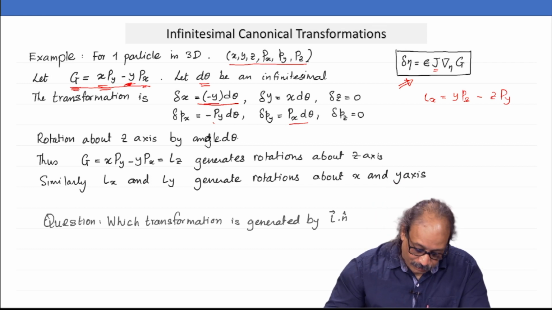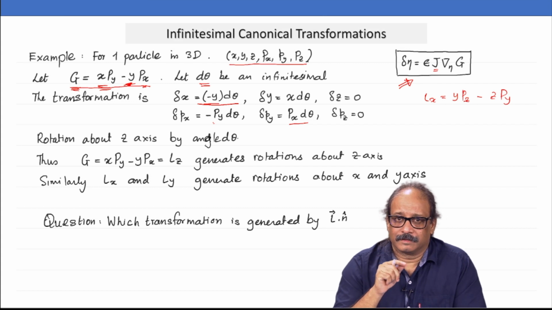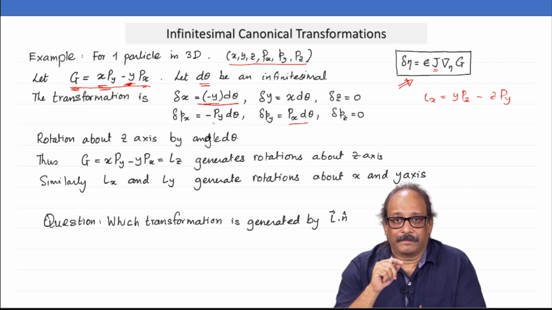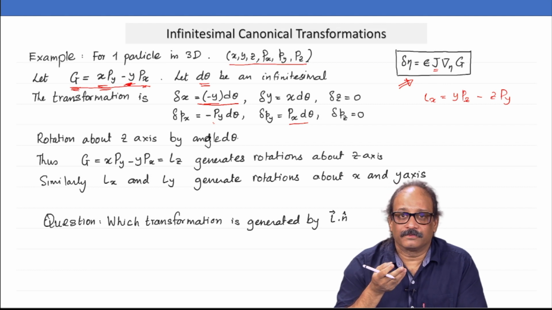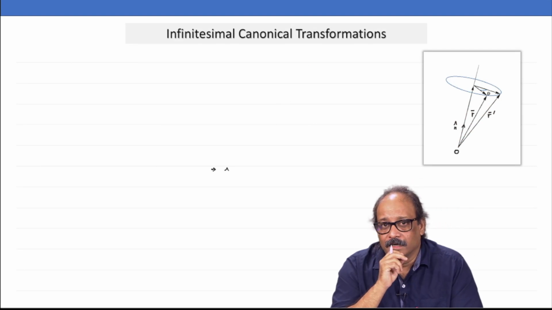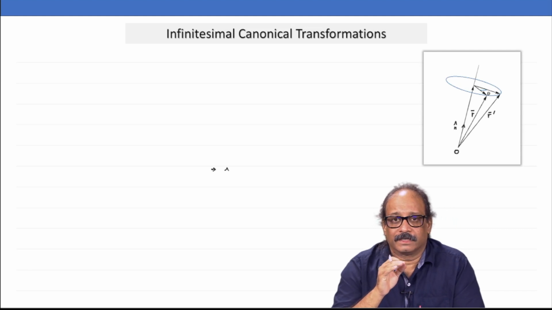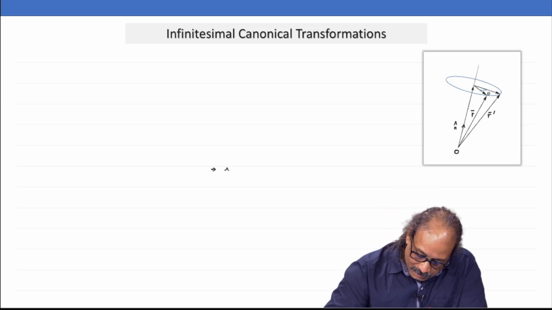Fine. Now, the question that we would ask: there is nothing special about Lz, there is nothing special about Lx or Ly. How about if I take L dot n cap, where n cap is some fixed unit vector in space? What kind of transformations would this generate? To look at that, we must go back to the geometry there, and if you recall, I am sure you must have done this in rigid bodies at some point, the rotation about some n cap axis.